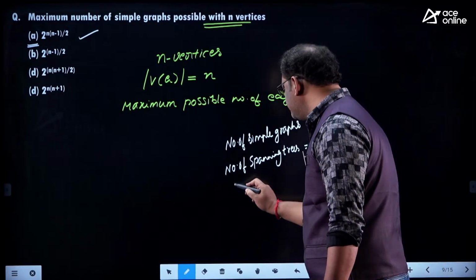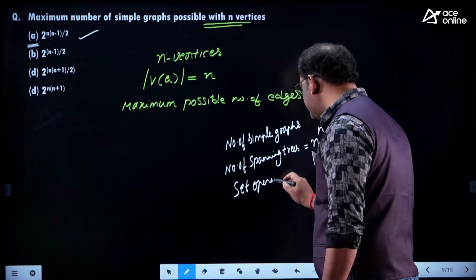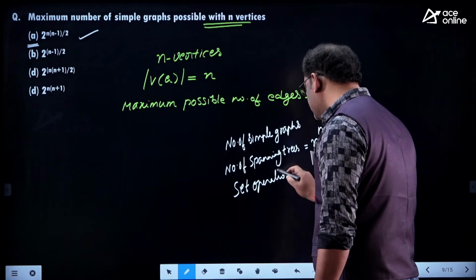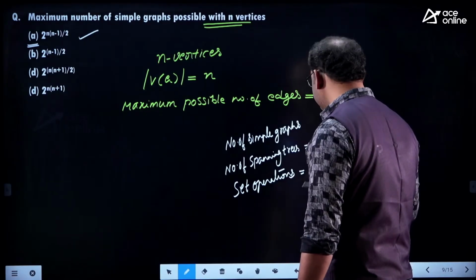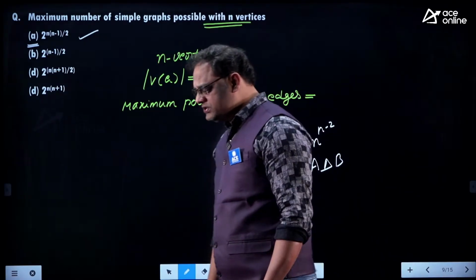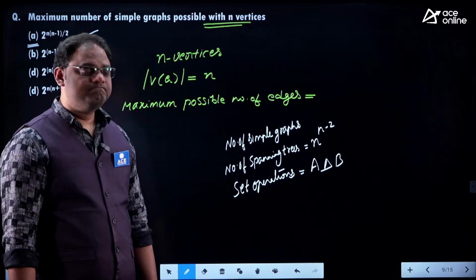And also the question on set operations. I hope you remember the set operations, just like the basic operations, set difference. Here I have written delta. Can you say what is delta?